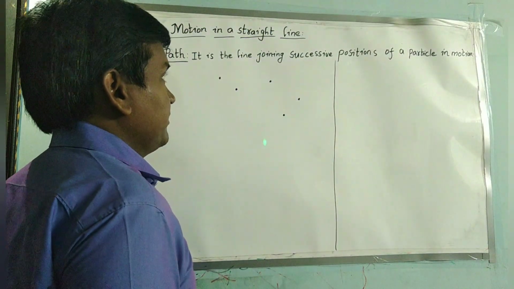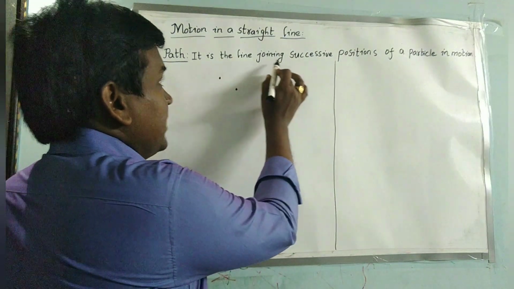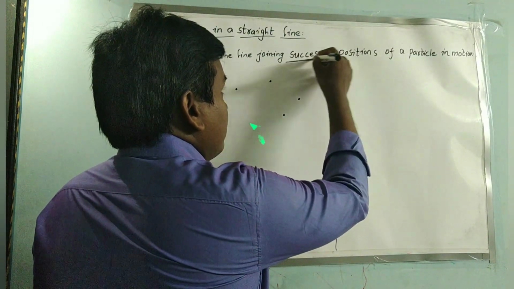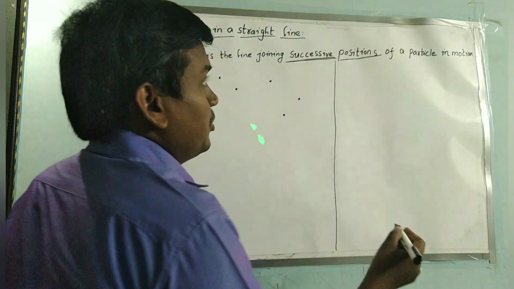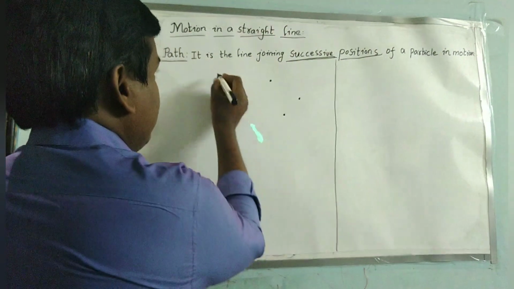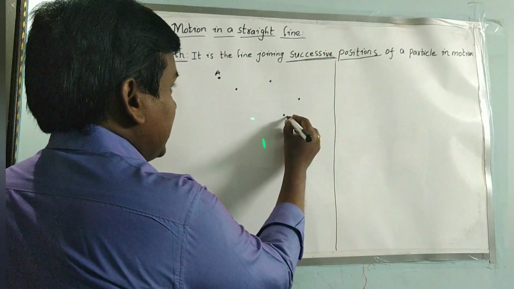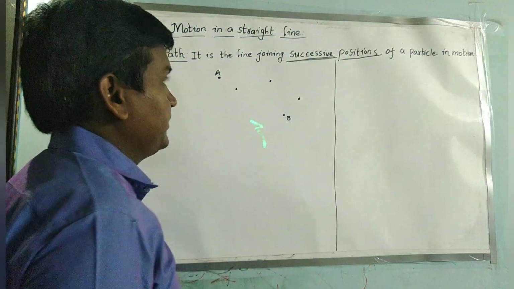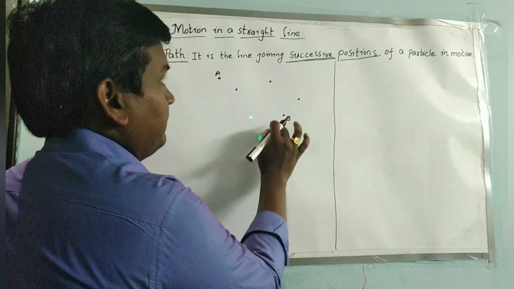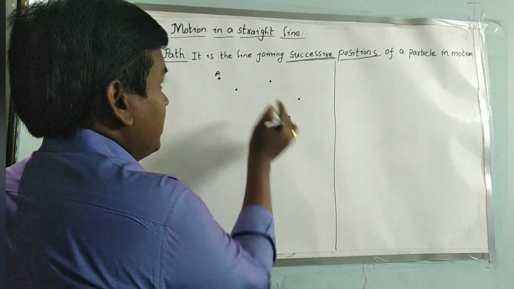That means what we are going to say is the line joining the successive positions. We have to join the successive positions of a particle which is in motion. So first the particle started here, I am naming it as A, and it ended at point B. These are the successive positions of the particle.